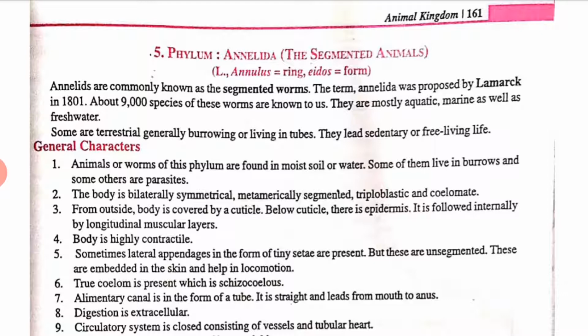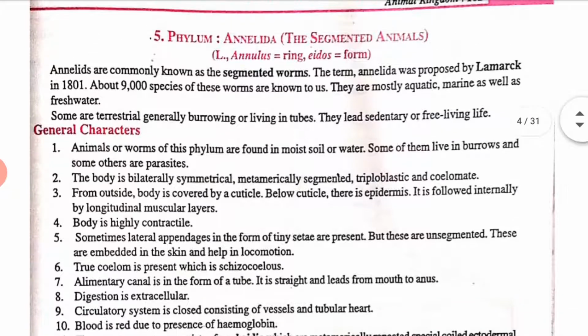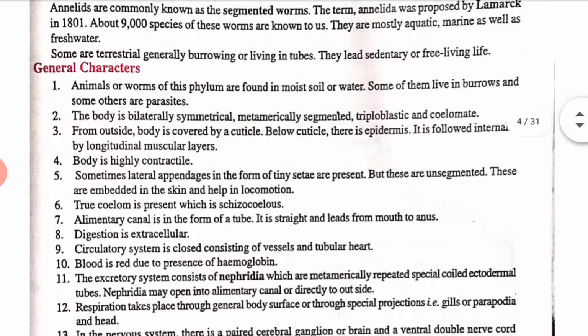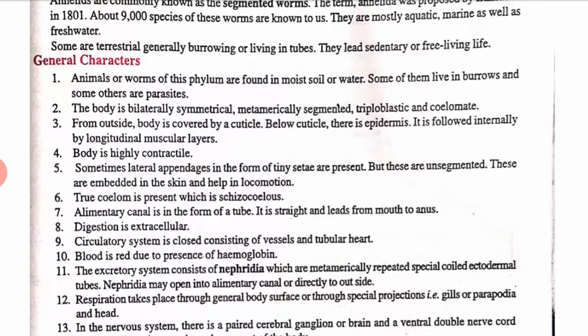They lead a sedentary or free living life. Let's see the characteristics of these segmented animals. Worms of this phylum are found in moist soil or water. Some of them live in burrows and some others are parasitic.